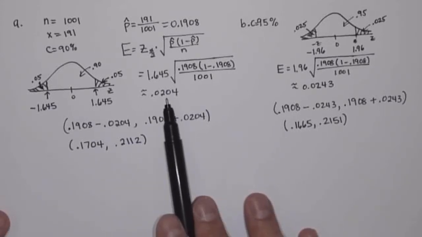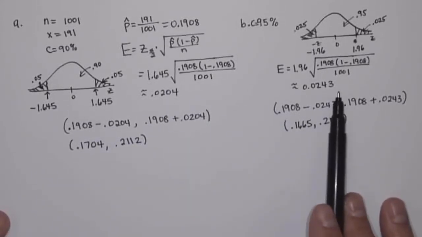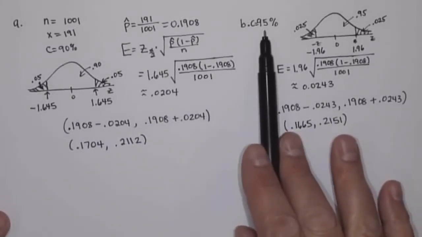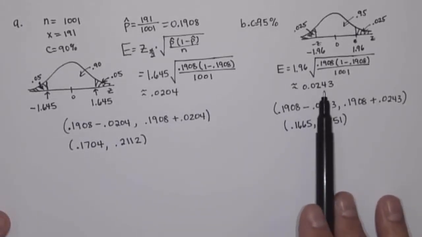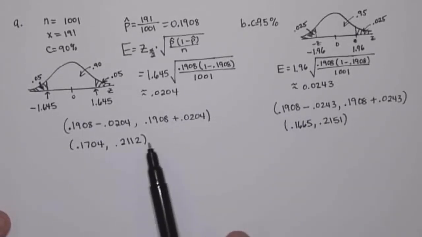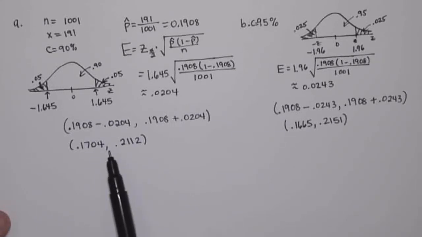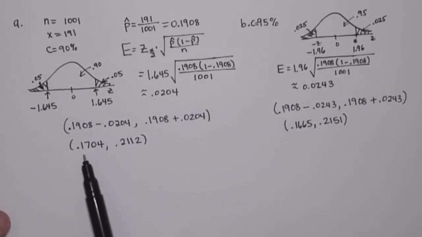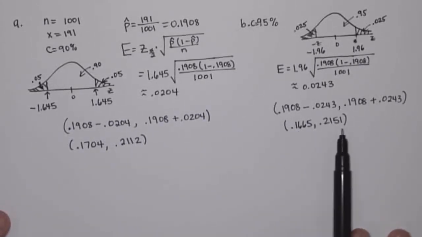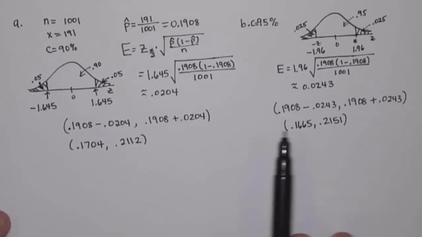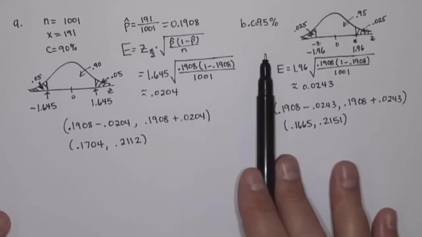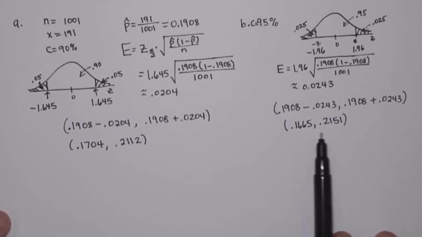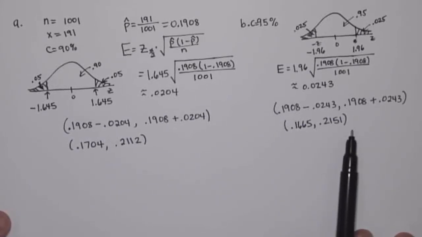It went up from 0.0204 to 0.0243. So a higher level of confidence caused a larger margin of error. And so the result of that is we went from a narrower confidence interval to a wider confidence interval. So increasing the level of confidence increases the width of our confidence interval.